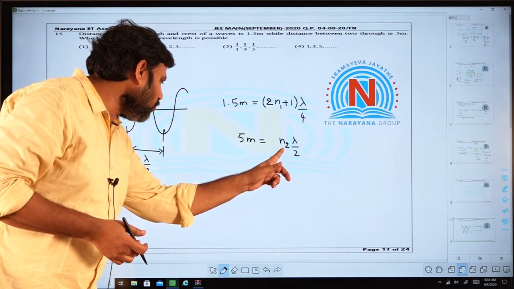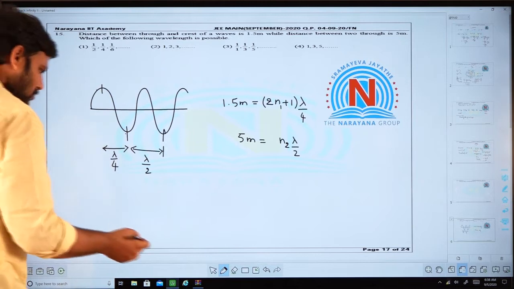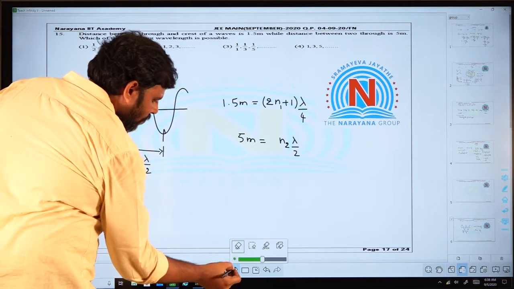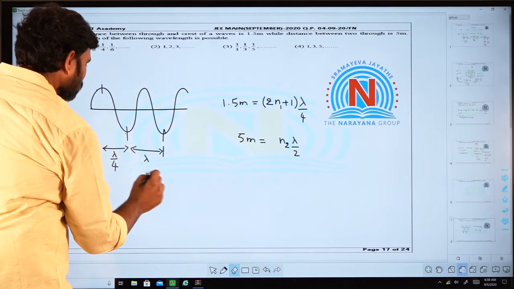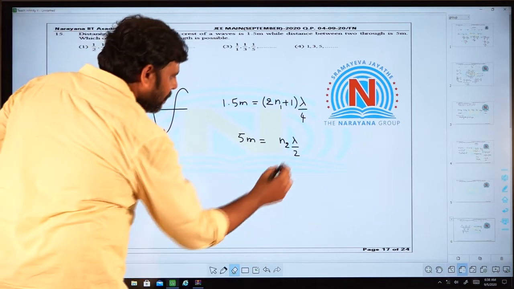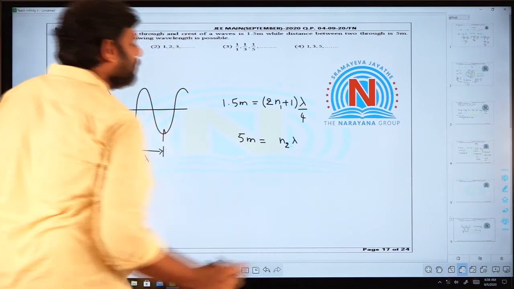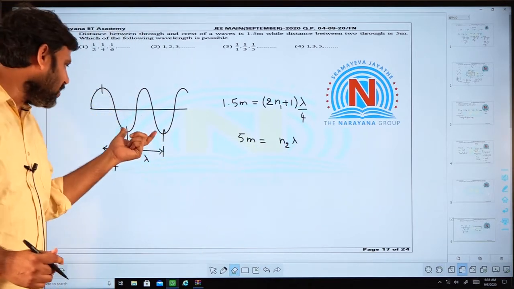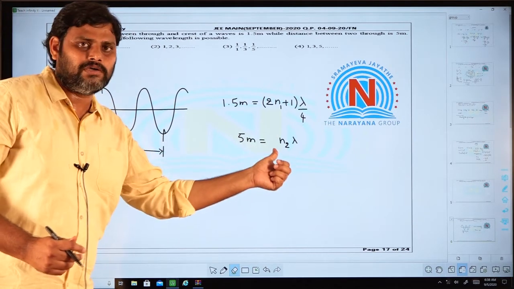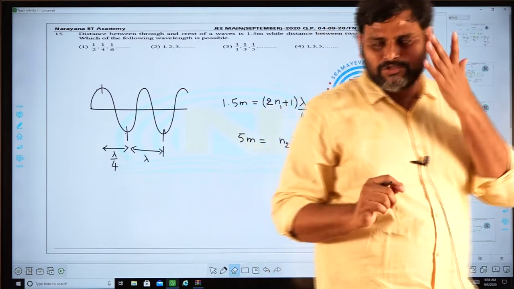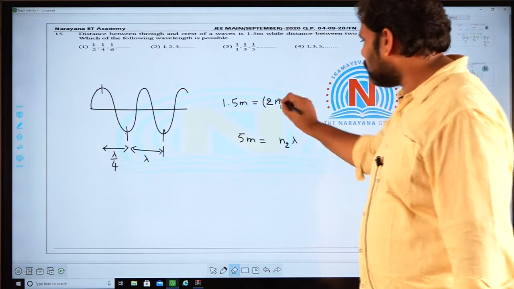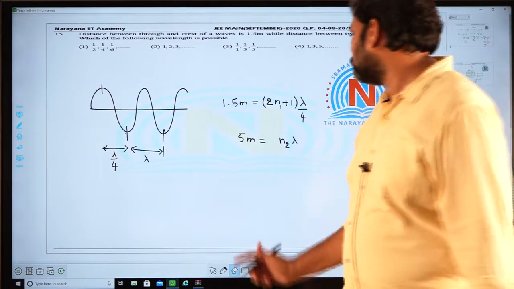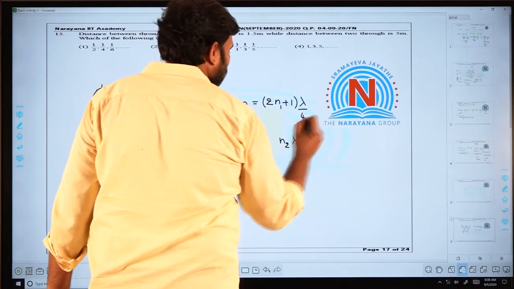Sorry, the distance between two successive troughs is lambda, so it will be some n2 into lambda. If there are two successive troughs, n2 becomes 1, and the range of n2 will be 1, 2, 3 and so on. So you have to select the values of n1 and n2 which will satisfy these two conditions. So you can divide these two equations.